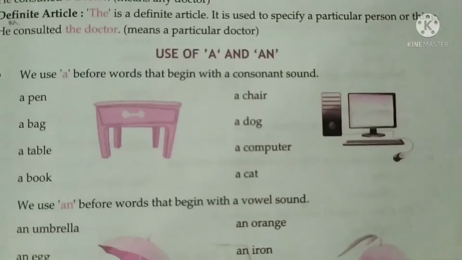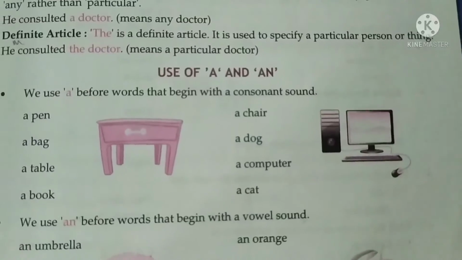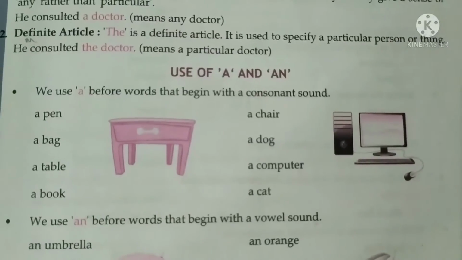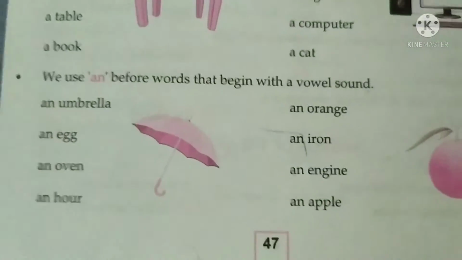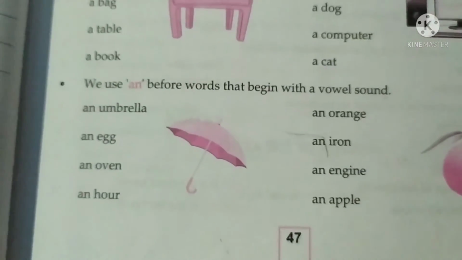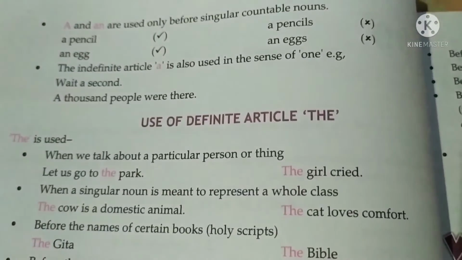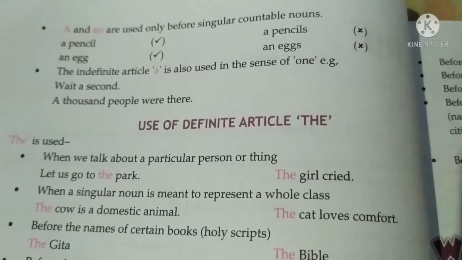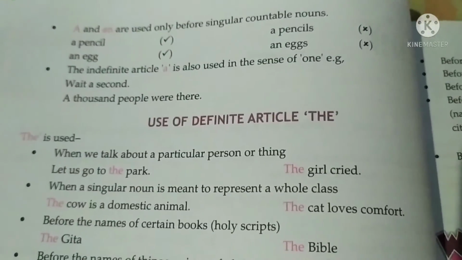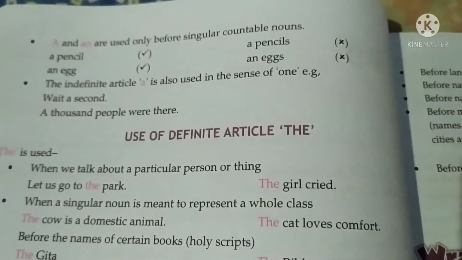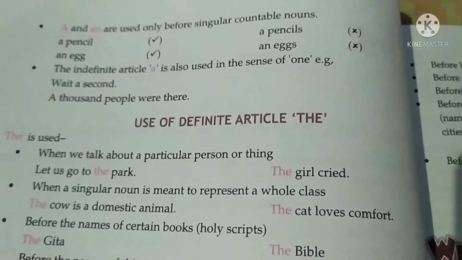Use of a and an. We use a before words beginning with a consonant sound. You can see a pen, a bag, a chair, a dog. We use an before words that begin with a vowel sound: an umbrella, an egg, an oven, an hour, an orange, like that. A and an are used only before singular countable nouns: a pencil, not a pencils. You can see the indefinite article a is also used in the sense of one, like a thousand people were there.